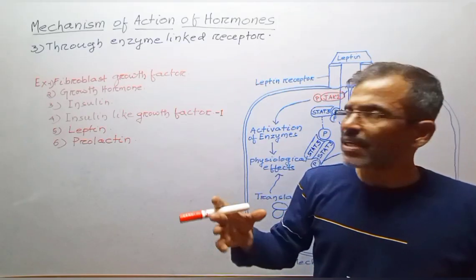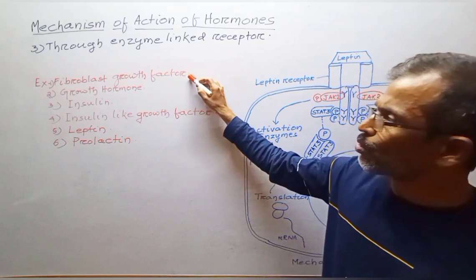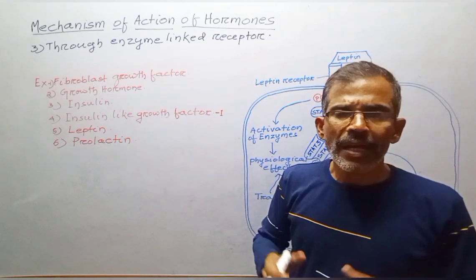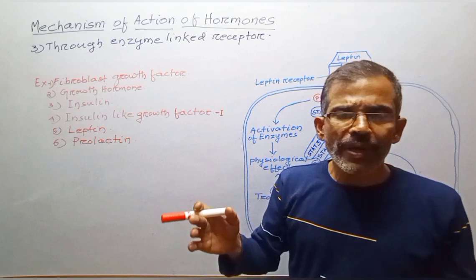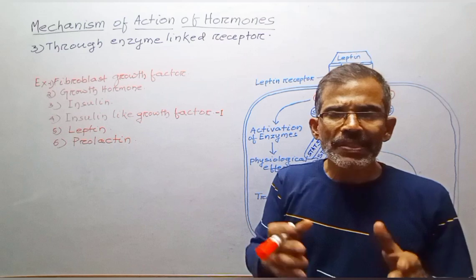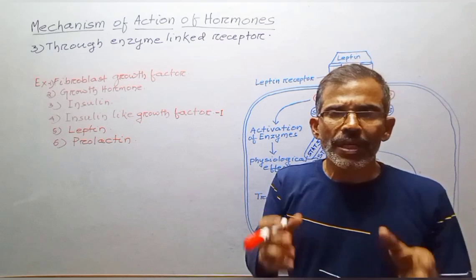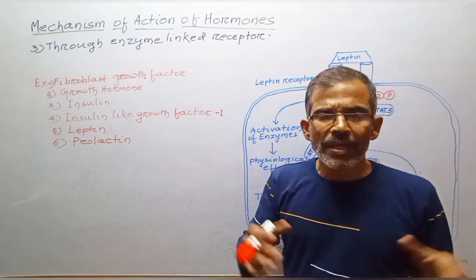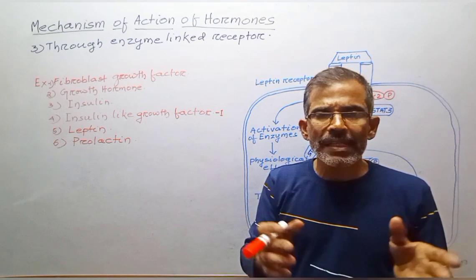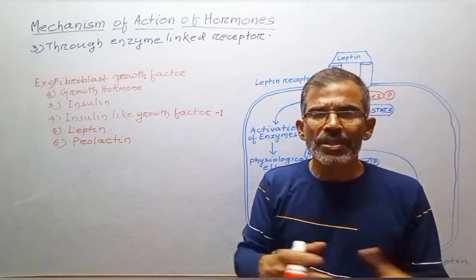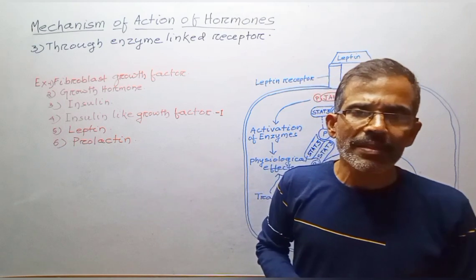Many hormones such as fibroblast growth factor, growth hormone, insulin and insulin-like growth factor 1, leptin and prolactin use enzyme-linked receptors for intracellular signaling. Such receptors, when activated, function directly as enzymes or are closely associated with enzymes that they activate.